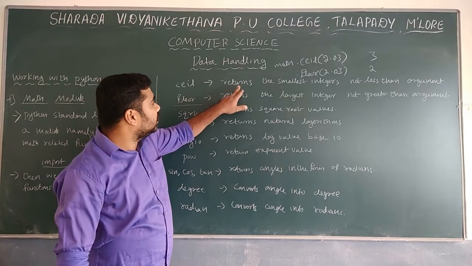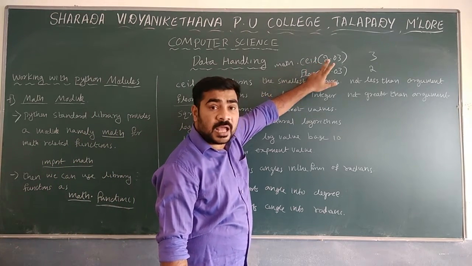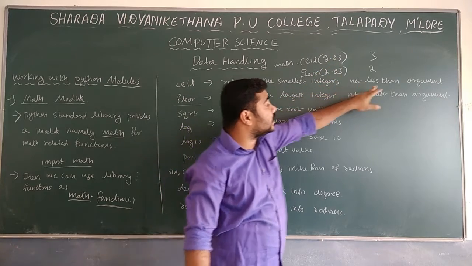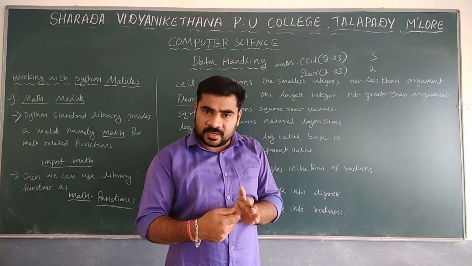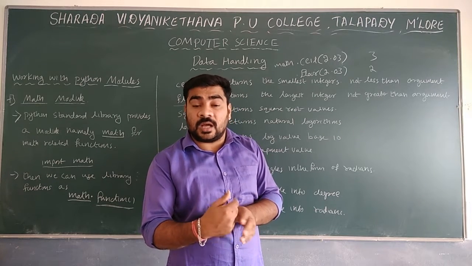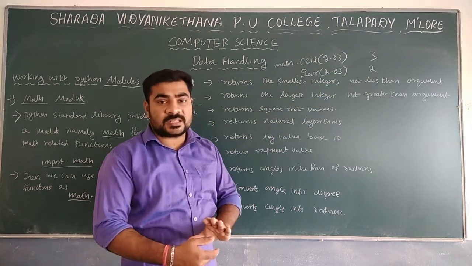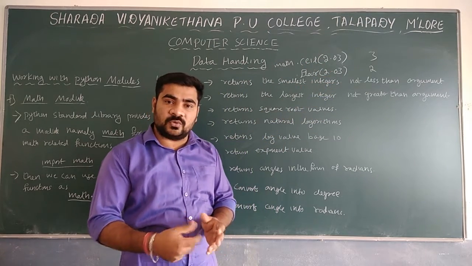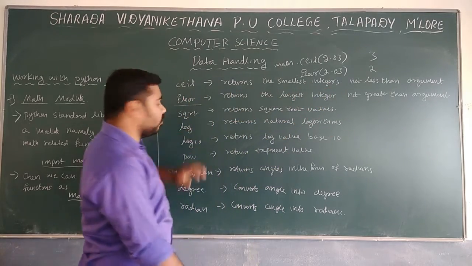In the first case, CEIL returns the smallest integer that is not less than the argument. Argument is 2.03, not less than that means 3. In the case of floor, it is not greater than the argument. Argument is 2.03, not greater than that, it will be 2. 2 will be displayed. That is the case of the floor function.